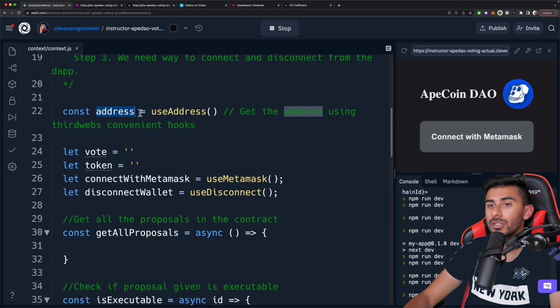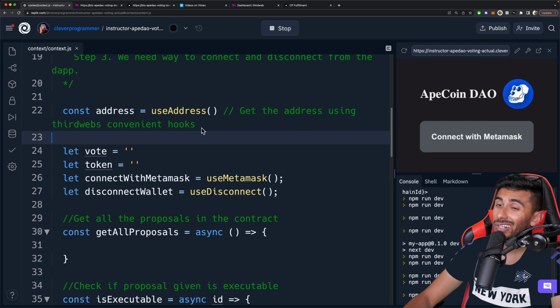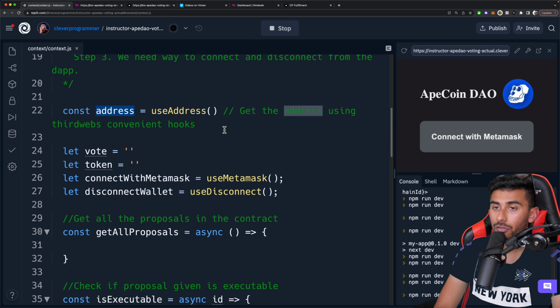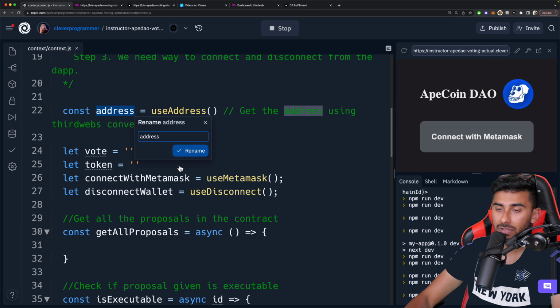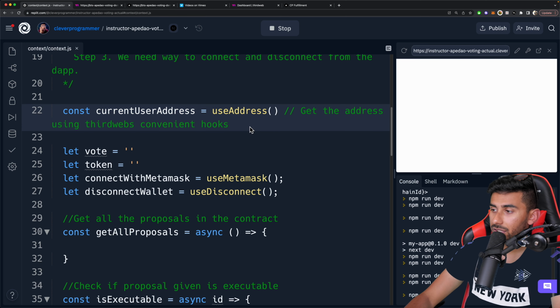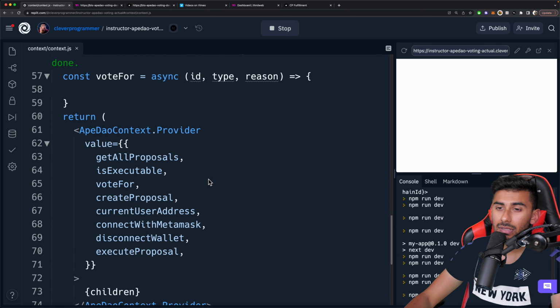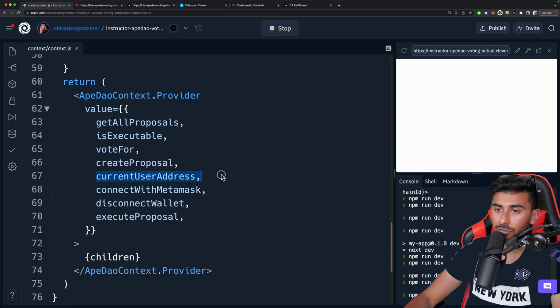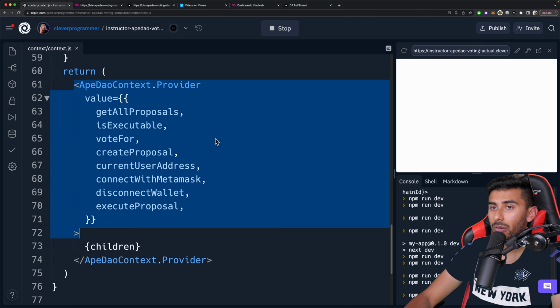All right, so technically this address that we have here is really the current user address, whoever the current logged in user is. So I'm going to right click this and rename all references, and I'll say currentUserAddress. Now just double check if you scroll down and make sure that currentUserAddress is right here as well. And so we're giving this off to our context provider.